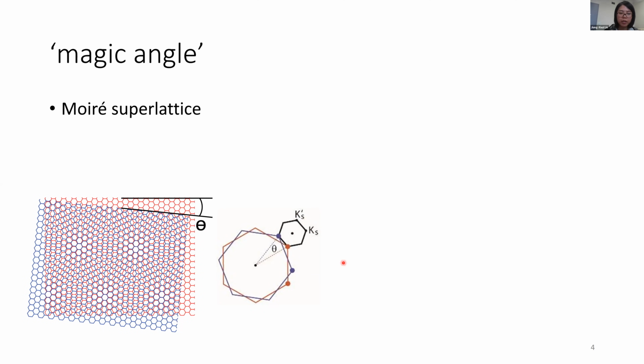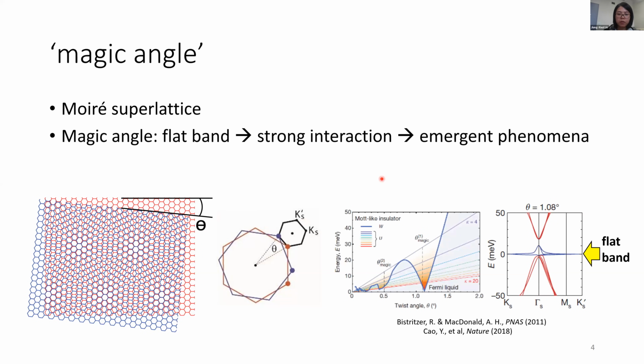And when this twist angle theta is at some certain value that we call magic angle, calculation shows that the energy band at these angles becomes very flat. For example, like this calculation here, the blue one is a flat band. You can see that the bandwidth is around 10 milli electron volt. And in this case, the band is very flat and the kinetic energy of the electrons is very small, nearly vanishing, as shown in this curve at this point.